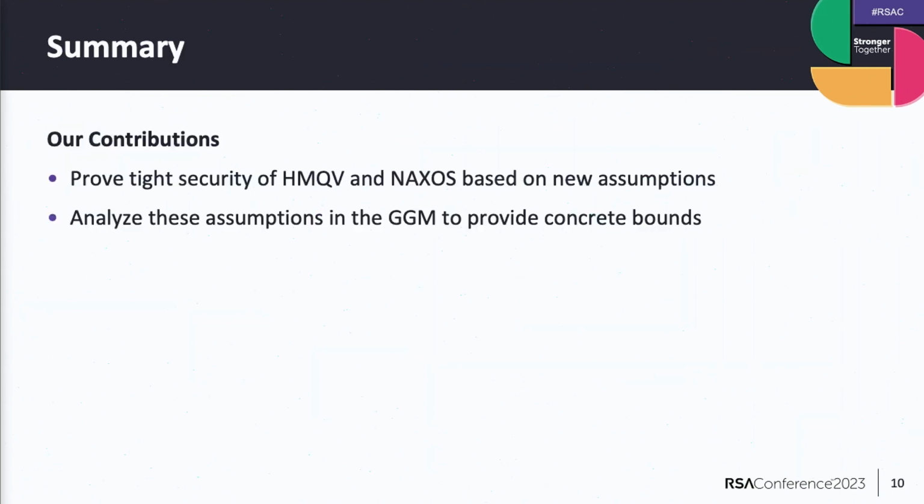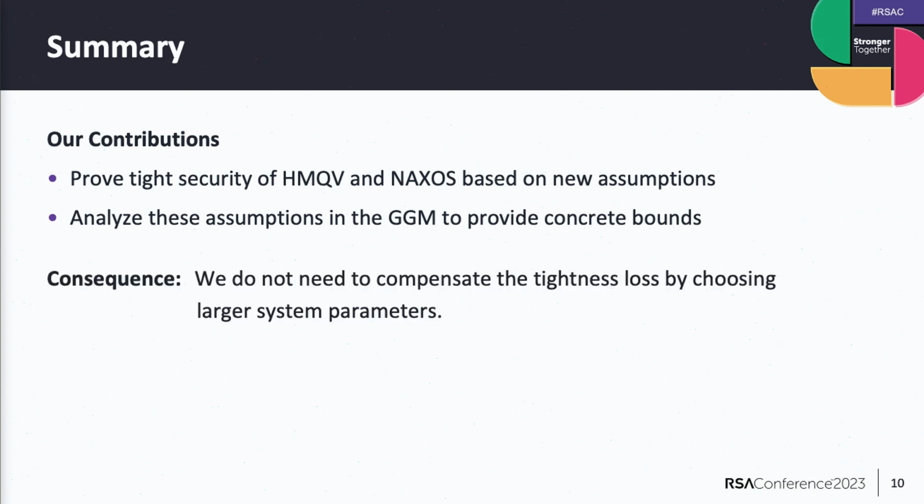Okay, to conclude, we proved the tight security of HMQV and Naxos based on our new assumptions, and then we analyzed these assumptions in the generic group model. And the consequence is that we do not have to increase the system parameters if we want to deploy these protocols in a theoretically sound way, but we can just rely on this analysis and do the thing we always did, use standard parameters, and this is still theoretically sound.